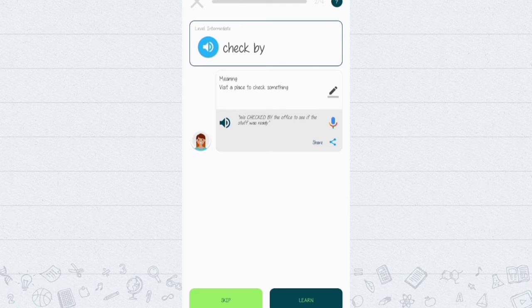Here, in the first box, we can see the phrasal verb, in the second box we can see the meaning of the phrasal verb, and in the last box we can see an example of the phrasal verb. It shows how to use that phrasal verb in sentences. And at the bottom, if we understand what the phrasal verb is, we can click learn to go to the next phrasal verb.